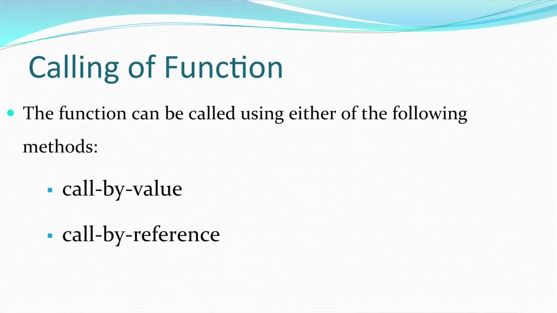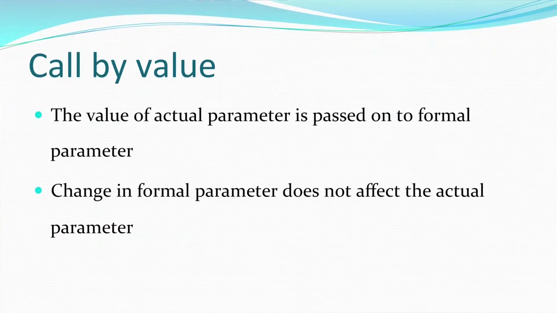Then we talk about passing arguments to a function, or calling a particular function. There are two ways, call by value and call by reference. In call by value, the value of the actual parameter is passed on to the formal parameter. Actual parameter and formal parameter are independent memory locations.